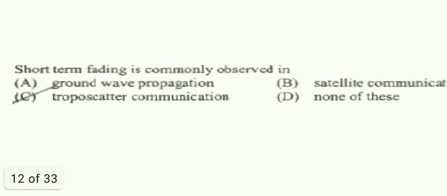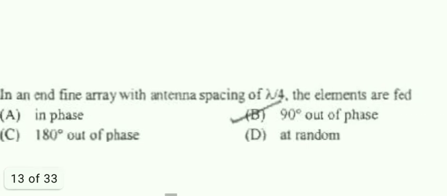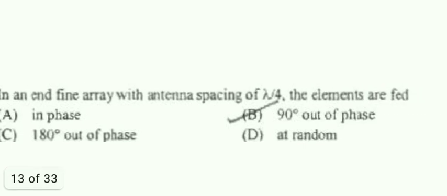Next one, short-term fading is commonly observed in, it is a well-known direct question, troposcatter communication. So option C is the right answer. And in an end-fire array with the antenna spacing of lambda by 4, the elements are fed with, it is also direct, for an end-fire array the elements must be fed with 90 degrees out of phase. So it's a direct question.